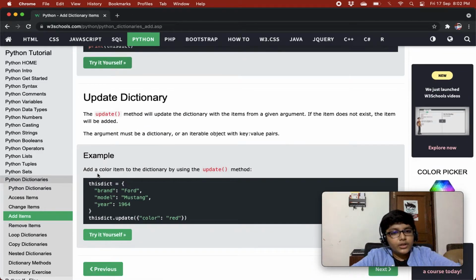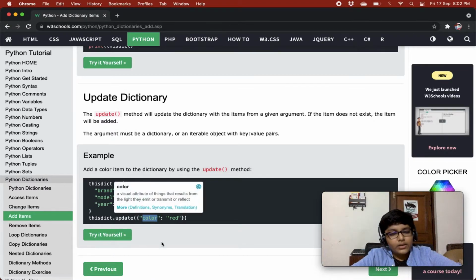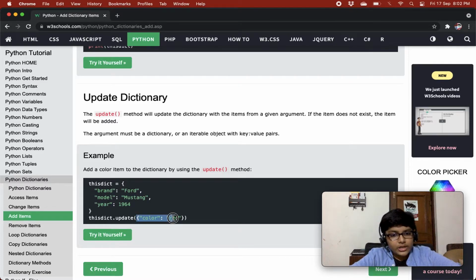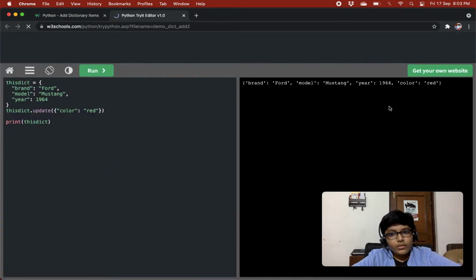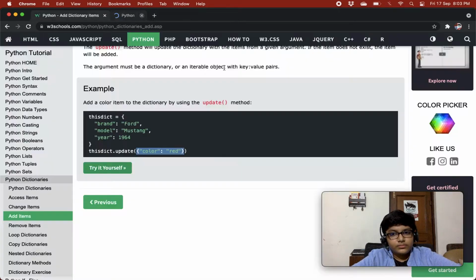So this is what I told you in the previous chapter. Update dictionary. The update method will update the dictionary with the items from a given argument. If the item does not exist, the item will be added. The argument must be a dictionary or an iterable object with key value pairs. Add a color item by using the update method. So basically you can give the item that you want to add in the update method in a dictionary. Basically the key value pair you want to add, you can give it to update, right? And the key will be color and its value will be red, right? Quite cool.